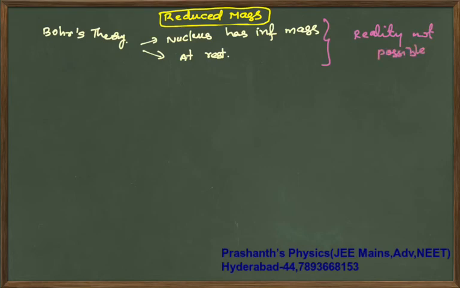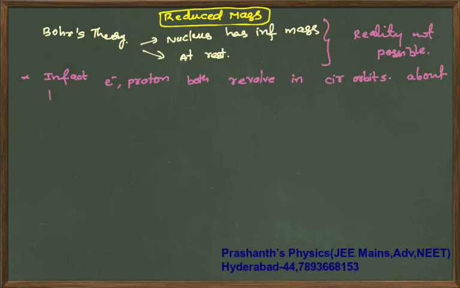In fact, the electron and proton both revolve in circular orbits about their common center of mass.